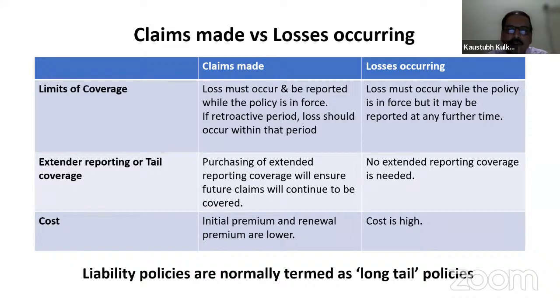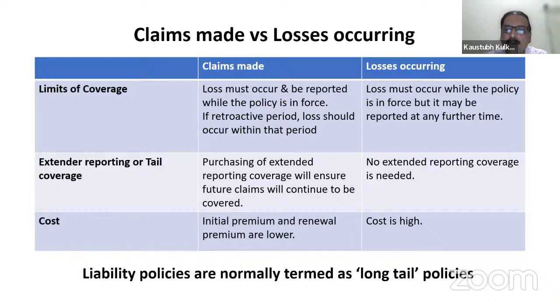Otherwise, under the losses occurring basis, what will happen in the same incident, if the insurance company has issued a policy on losses occurring basis? The claim has to be paid by the insurance company, though the policy is not renewed, because the extended reporting coverage is not needed at all in a losses occurring policy.